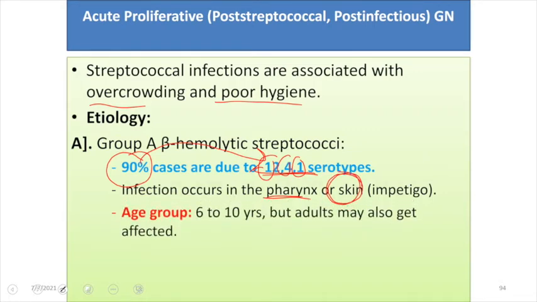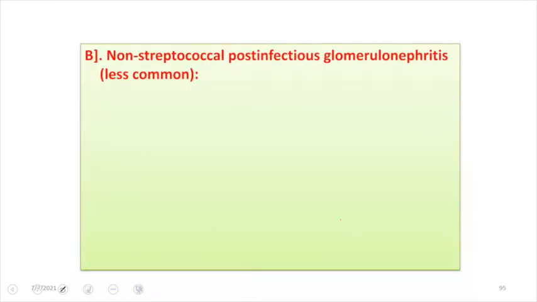As for the age group, as I said, it is most common in children, between the age group of 6 to 10 years, but it is not that adults will not be affected. Of course, adults may also be affected, and if adults are affected, it does not have a good prognosis in adults as compared to children.